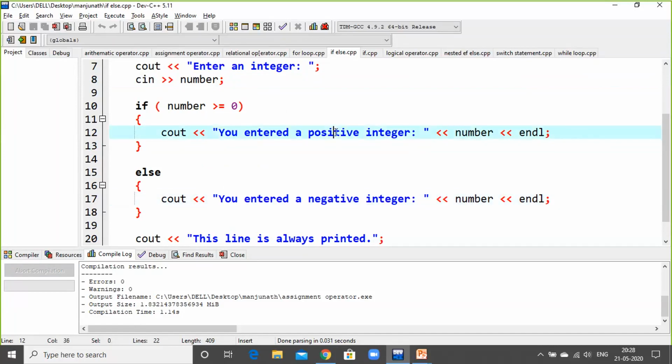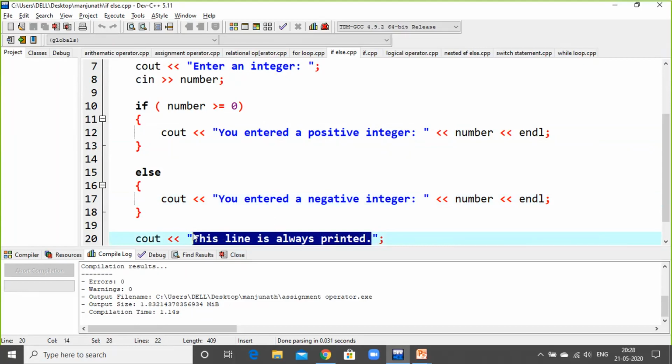So expression 1, we can call it expression 1 or expression 2, or condition 1 or condition 2. Here the main thing is, if one condition is not satisfied, then the second condition should be satisfied. Any one condition, both cannot be false and both cannot be true. Once any one condition is satisfied, this line is always printed. I just mentioned it here, it is not actually required, but I have written it for your reference.